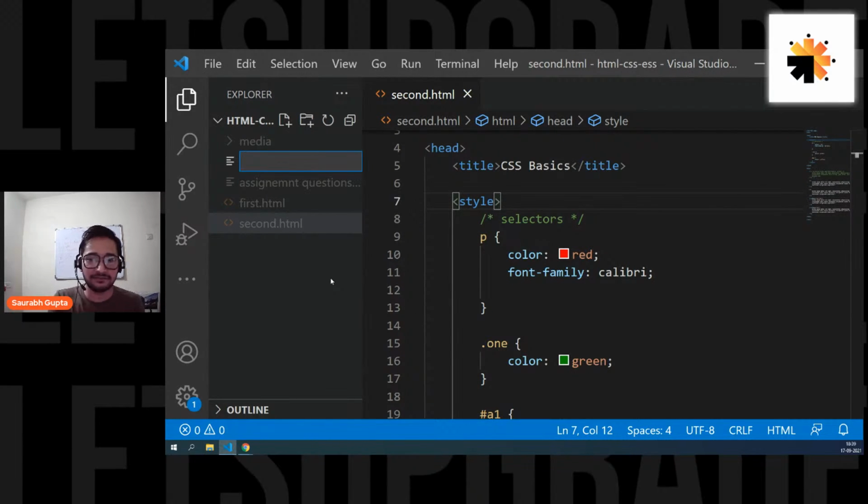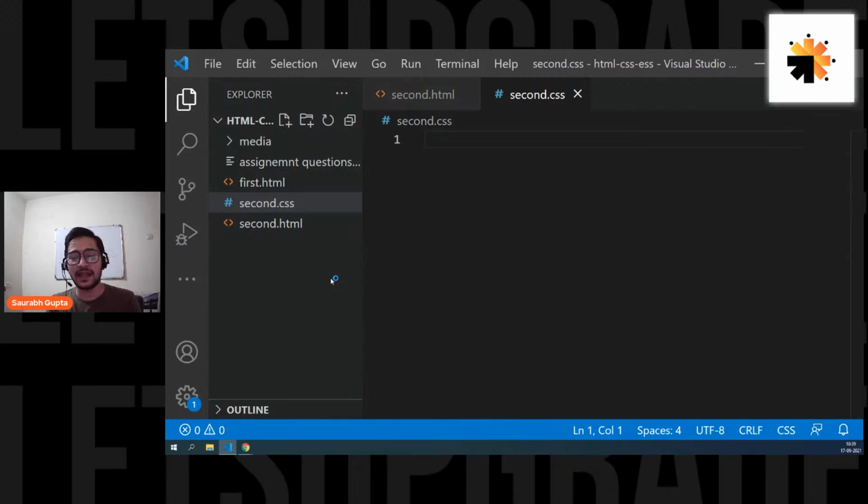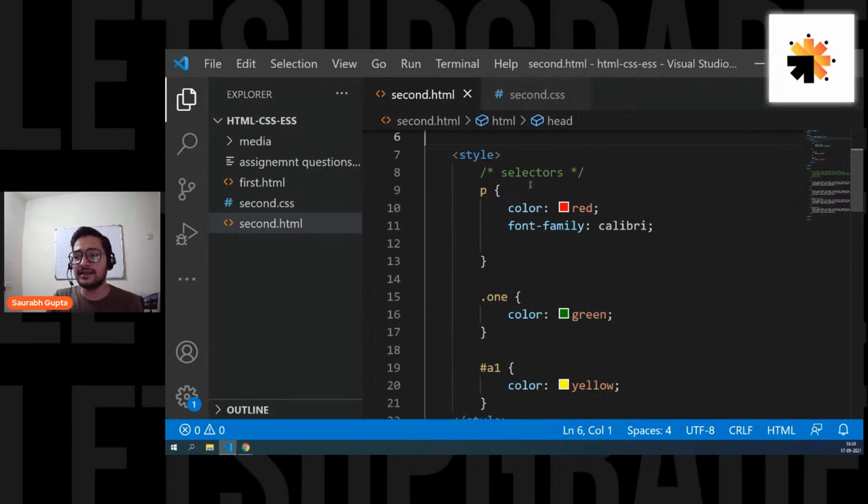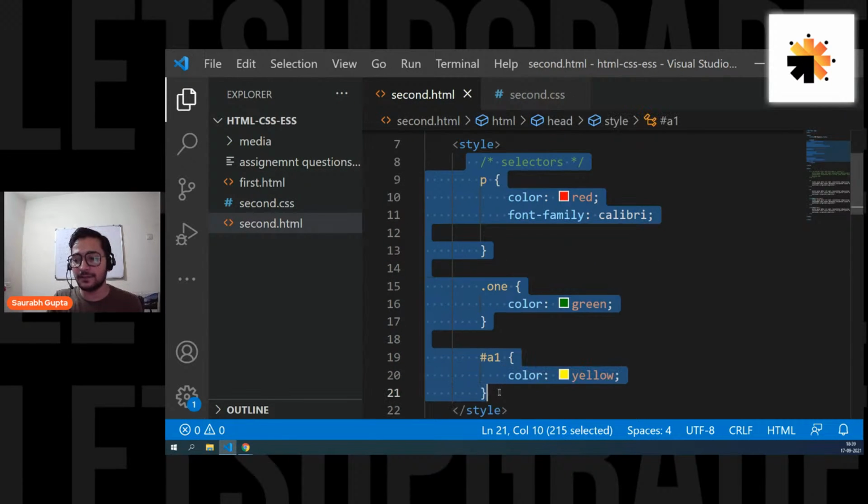You're only going to write CSS. So let's name it anything. Let's call it first again, or let's call it second. But now the extension will be .css, because now we are creating a CSS file. And now on this page, you're only going to write CSS in the same way which you write in the internal way. That means you can write CSS in the exact same way, like this.